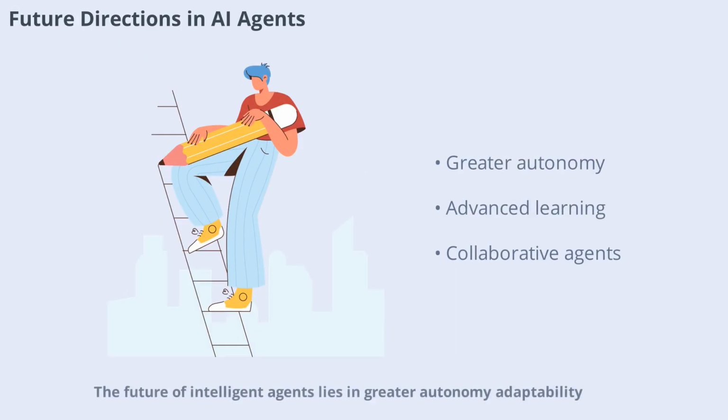The future of intelligent agents lies in greater autonomy, adaptability, and collaboration. Advances in machine learning, natural language processing, and robotics are enabling agents to tackle increasingly complex tasks. As agents become more capable, they will play an even larger role in shaping our digital and physical worlds.